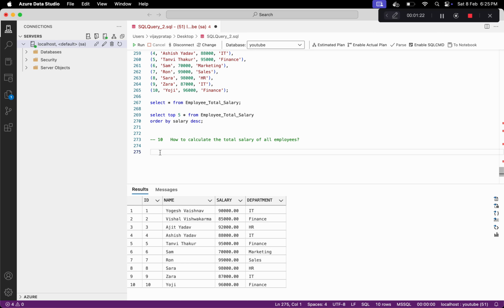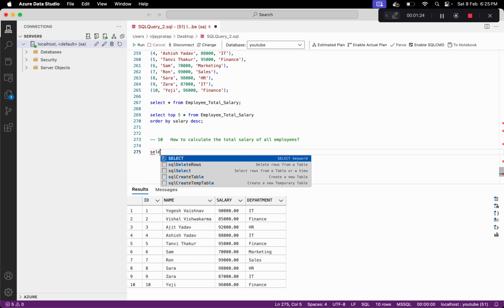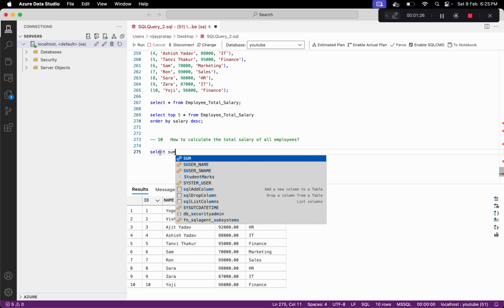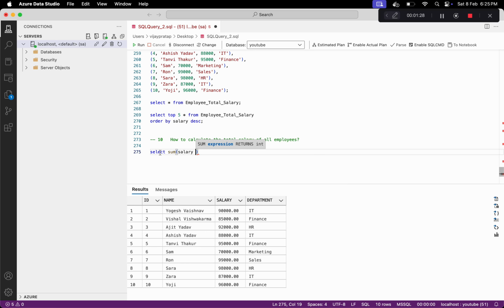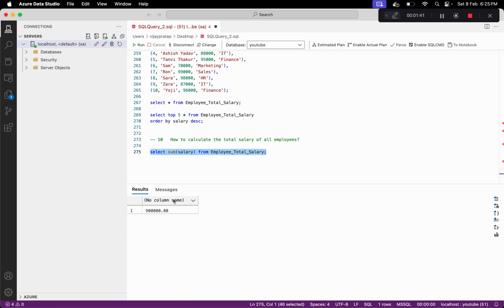We can do this by using the aggregate function. Because we have to do the sum of salaries, we are doing select sum of salary from this table. So let's run this. Yeah, so this is the total salary, and we can name this as total. So this is the total salary that we are getting.